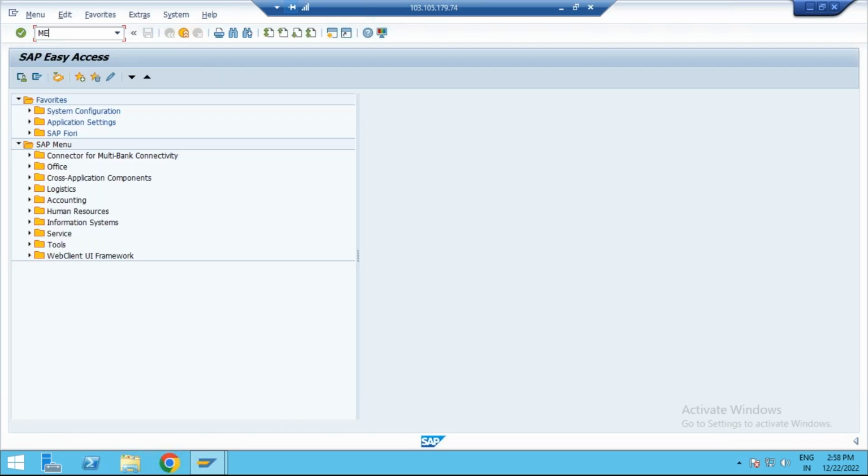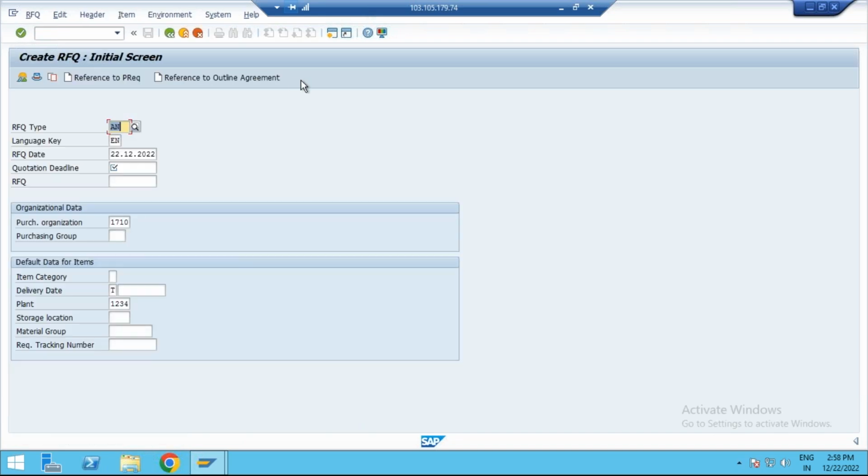Now let us go to the ME41 transaction code here. Even though it is for one vendor, let us see if there are any changes in the RFQ. Enter the quotation deadline. Suppose I'm giving two days' time here, 24 December 2022. Which buyer group is involved? We are creating with reference to PR.